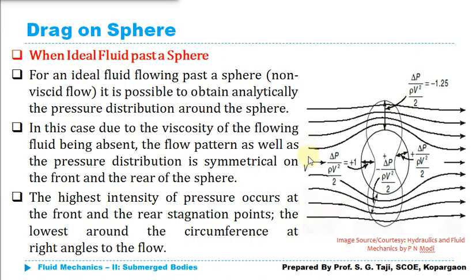Now whenever my ideal fluid is going to pass the sphere, due to absence of viscosity, there will be no boundary layer formation near this solid body, that is nearby the sphere. Why? Because whenever my fluid comes in contact with the solid boundary, at that time one layer of the fluid gets stuck with the boundary, and it will attain whatever velocity that boundary or sphere has. And if the velocity of the sphere is zero, that is, if it is stationary, in that case one layer of the fluid will become stationary.